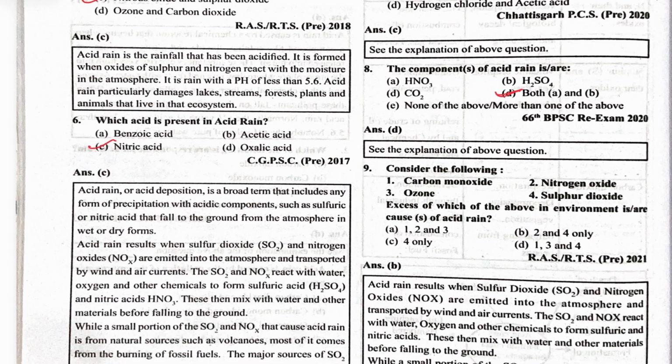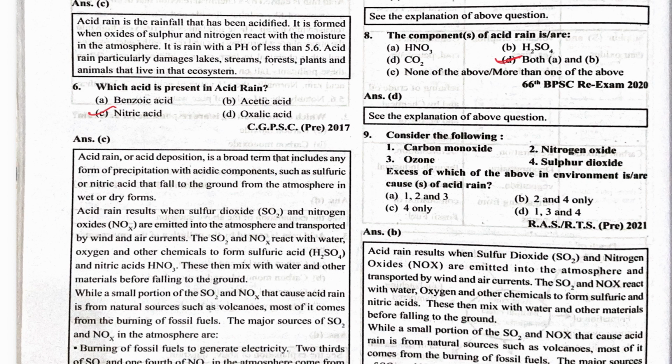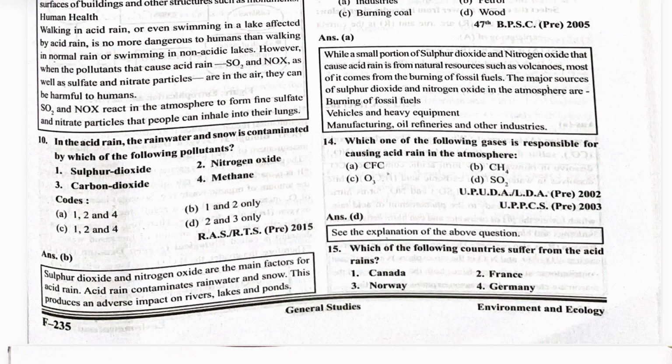Consider the following: carbon monoxide, nitrogen oxide, ozone, sulfur dioxide. The answer is B, 2 and 4. Excess of which of the following in the environment is a cause of acid rain? Nitrogen oxide yes, sulfur dioxide yes, so B is the correct option. In acid rain, rainwater and snow are contaminated by which of the following pollutants? Sulfur dioxide and nitrogen oxide, so B is the correct option.